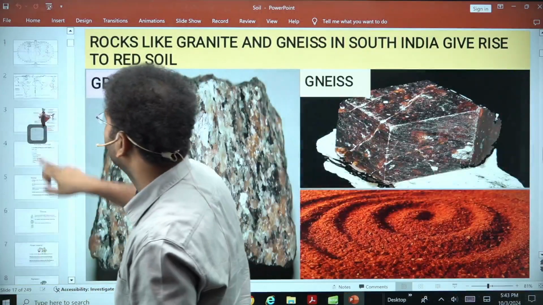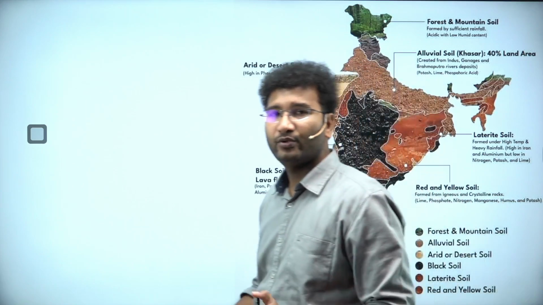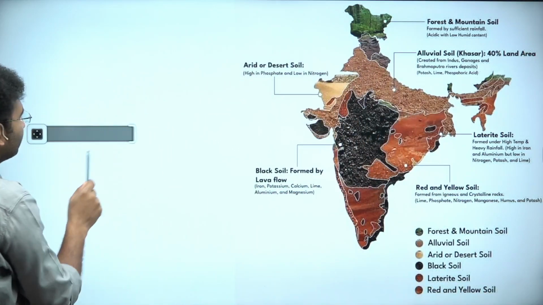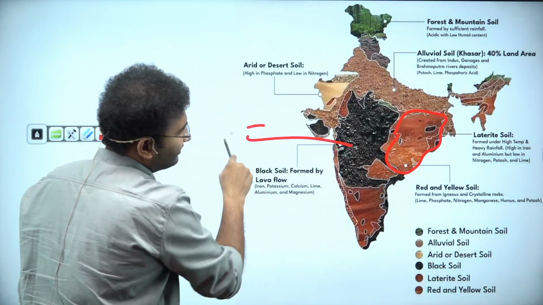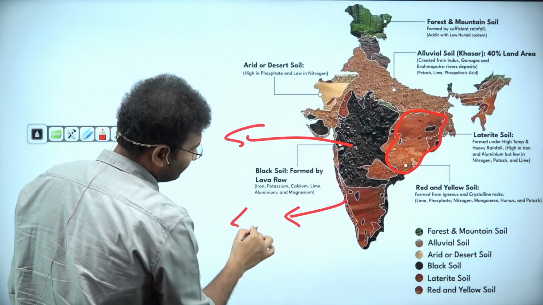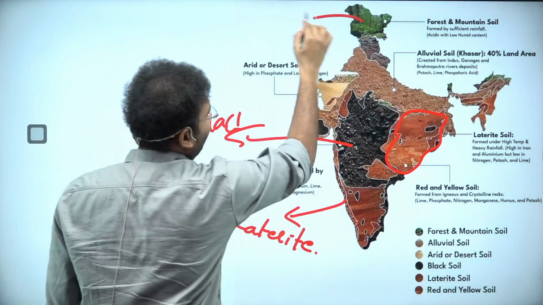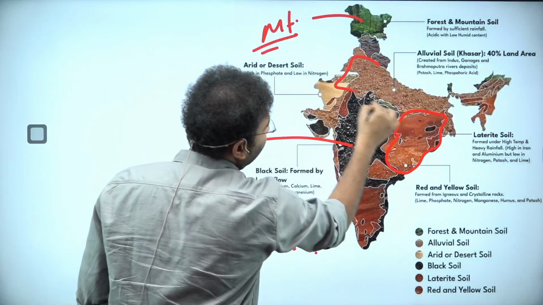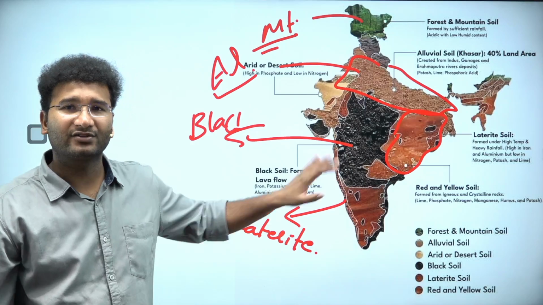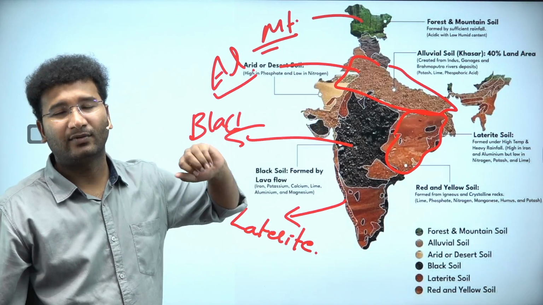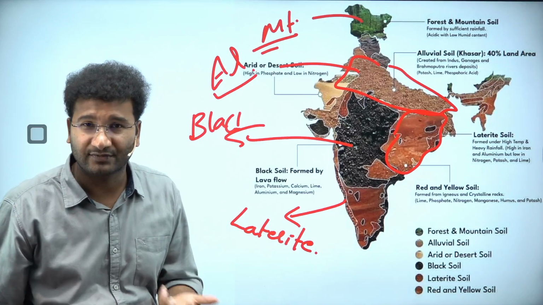Multiple soils means you can have red soil. The different kinds of soils in India are: this is your red soil, you have black soil, you have laterite soil, you have mountain soil, and you have alluvial soil. Like this, you have different types of soils. All of the soils have their own parent material. What is that parent material? Let's try to look into it, and how that parent material can give you two different types of soils.